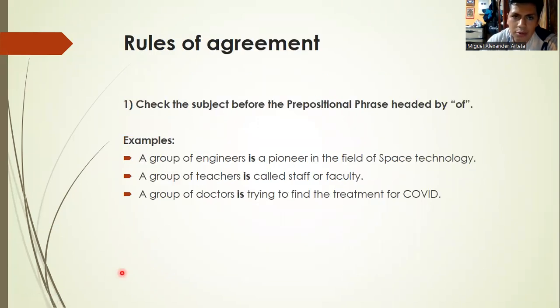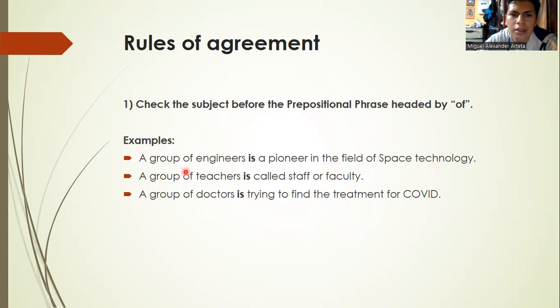We have 6 rules of agreement. The first one is check the subject before the prepositional phrase headed by of. When we are talking about a group of engineers, the group is a pioneer in the field of space technology.